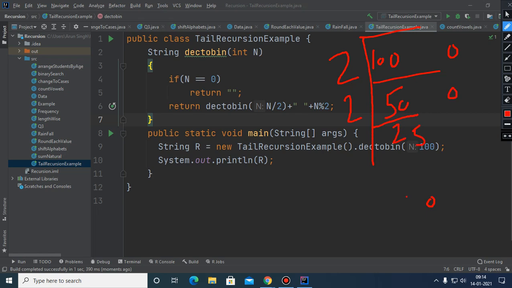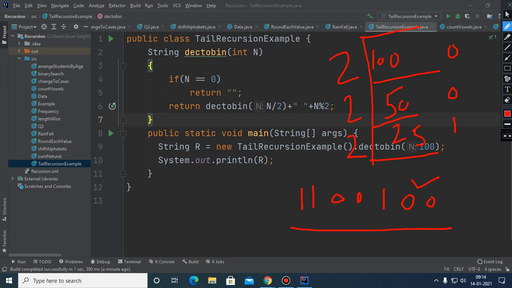So this 0 will come in front of this, because this is tail recursion. If the statement were, suppose, n mod 2 plus dec2bin(n/2), then it would append like this, 0 and 0. But since it is tail recursion, it will get appended in front. And further, if you divide this number you will get the remainder 1, and that's why I have taken this return type. So further, 2 zeros and 2 ones. 1 1 0 0 1 0 0.